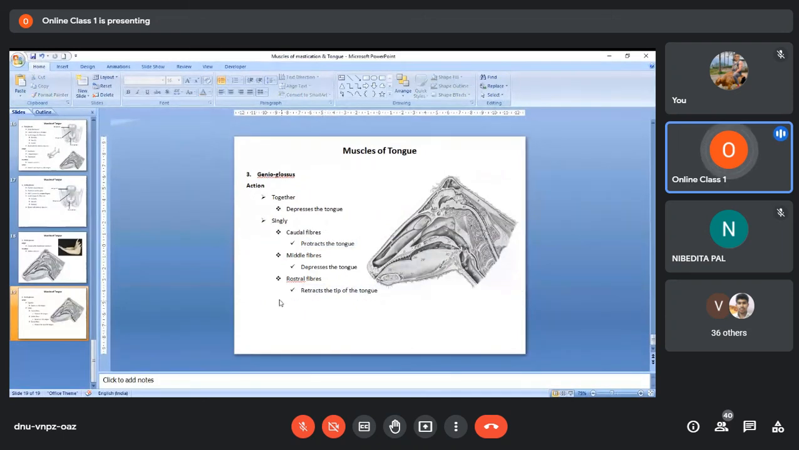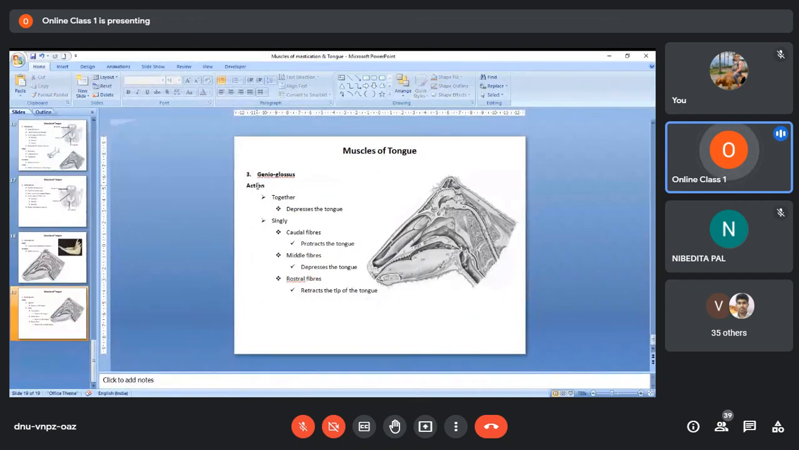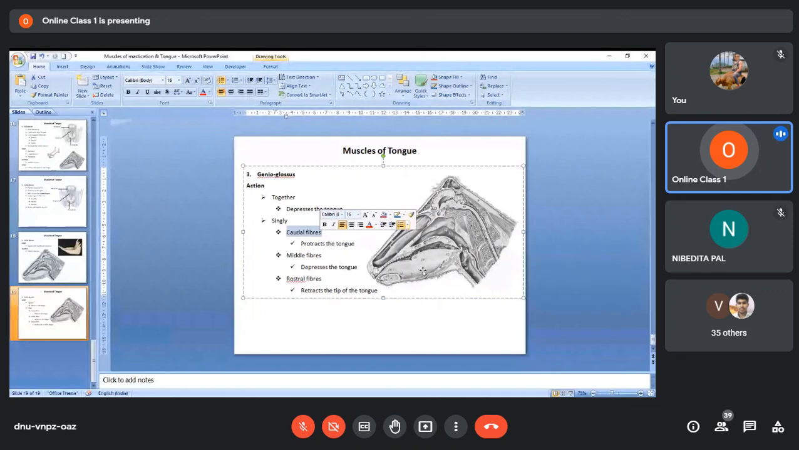So try to remember, this is the single lingual muscle. The muscles of the tongue are also called lingual muscles. This is a single lingual muscle which can either depress or protrude or retract the tongue. That means when all the fibers of this muscle, both the muscles, work together, it causes depression. When only the caudal fibers, that means the fibers which are directed caudally, contract, then it will protrude the tongue. When the middle fiber contracts, it will depress the tongue, and when the rostral fiber contracts, it will retract the tongue.